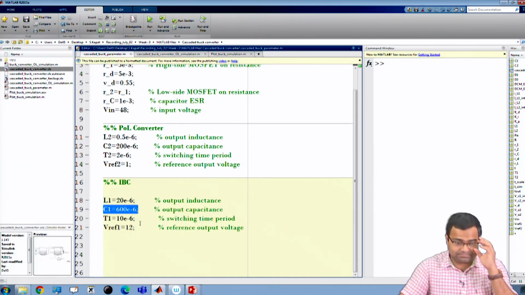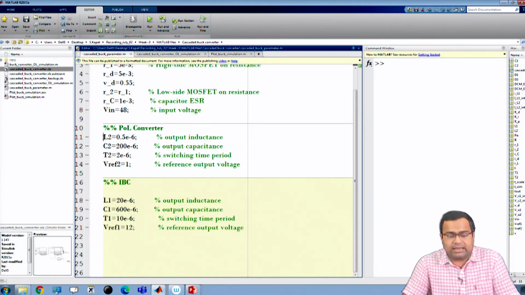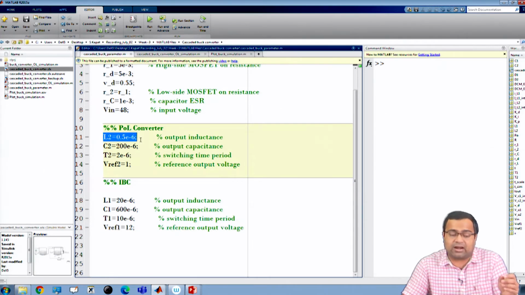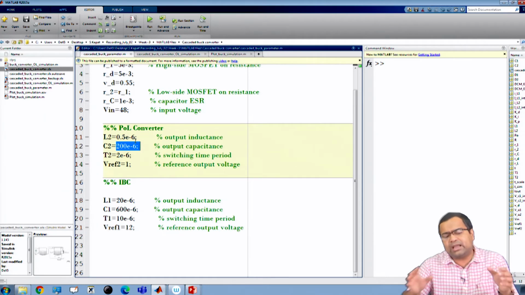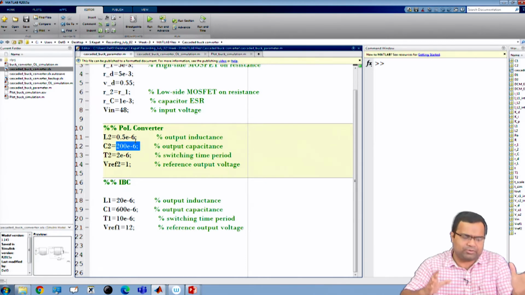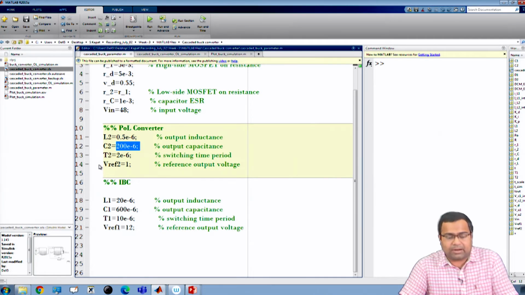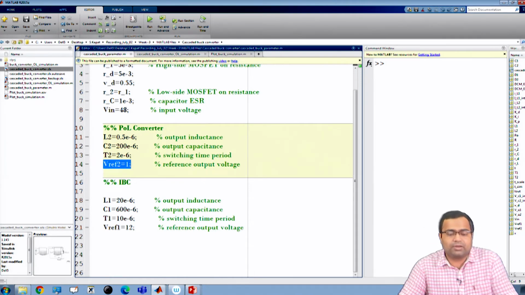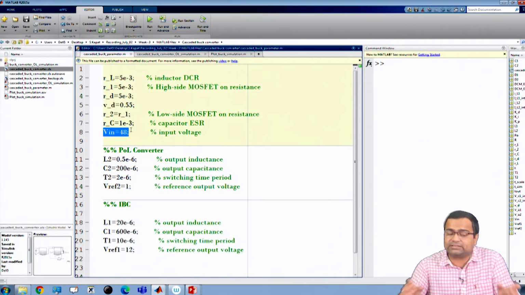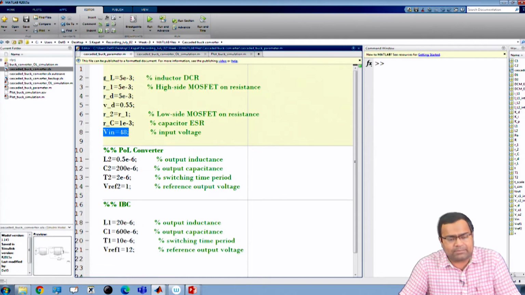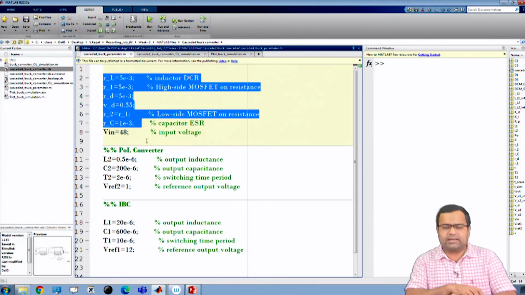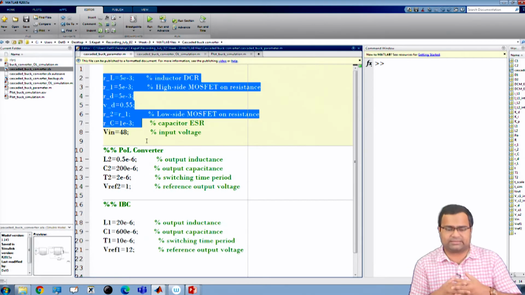the cascaded system. For the POL converter, inductance is set to 0.5 microhenry, which I kept the same as our earlier configuration. The time period is 2 microsecond, and the capacitor is 200 microfarad, which we have already designed earlier using power stage design criteria. In this converter, we kept the reference voltage at 1 volt, because we want to achieve 1 volt output. Overall input voltage is 48 volt, which is the input to the IBC, and we kept the parasitics more or less the same for both converters. This is for the sake of simplicity, but as I said, you can take different parasitics also.